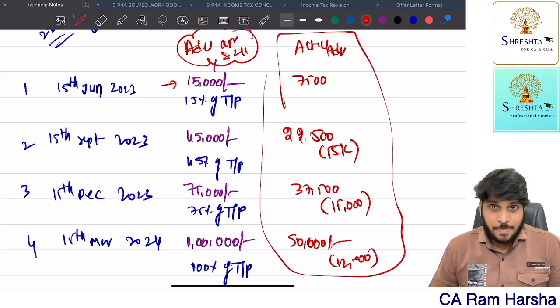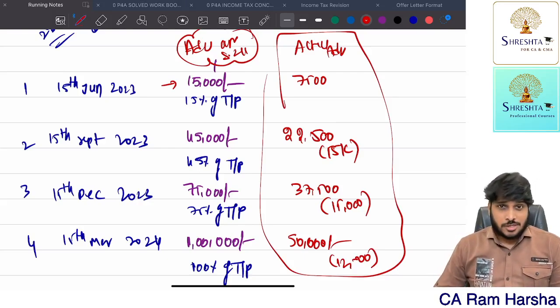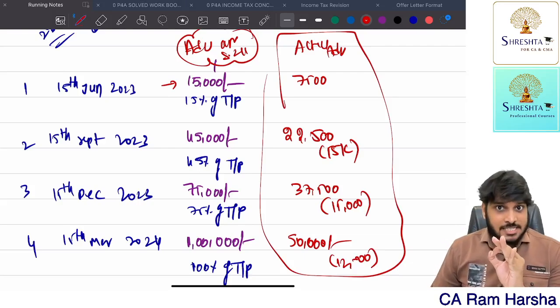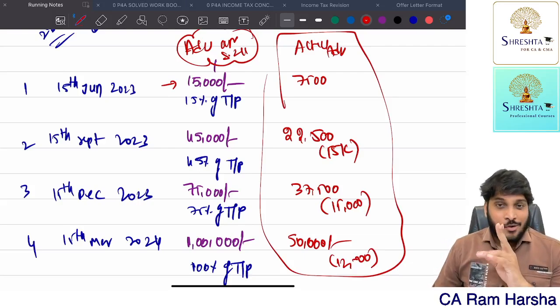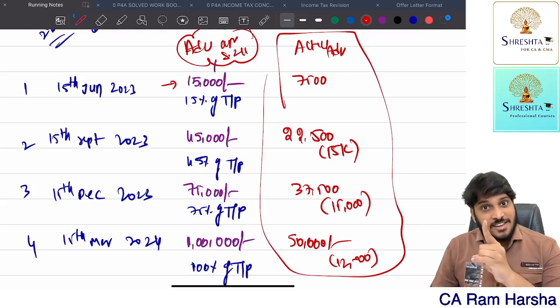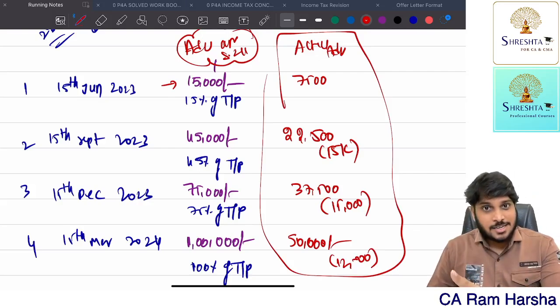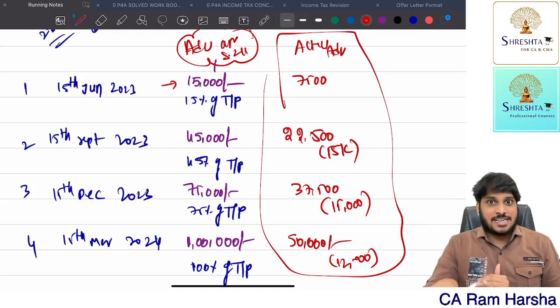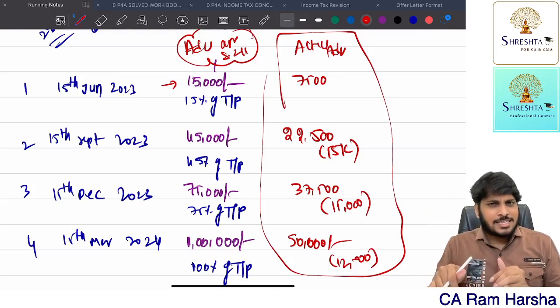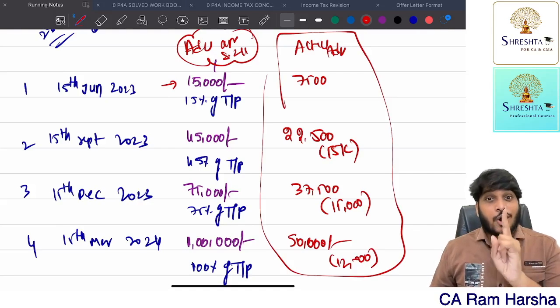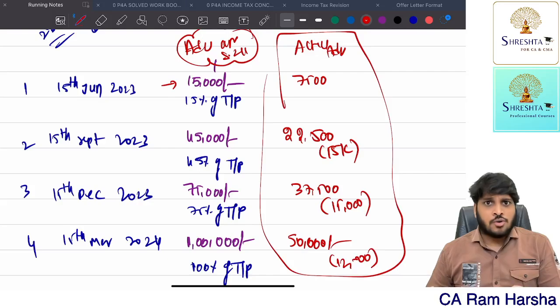Now tell me, why SSE paid short amount? See, we understood the SSE paid lesser advance tax only when the year is completed, only when we actually computed total income and actual tax liability, then we understood the SSE paid lesser tax. Now here SSE paid lesser tax because of wrong estimation, or maybe intentional, who knows.